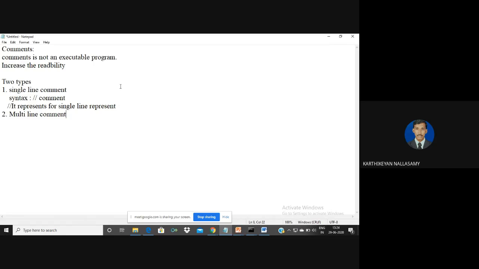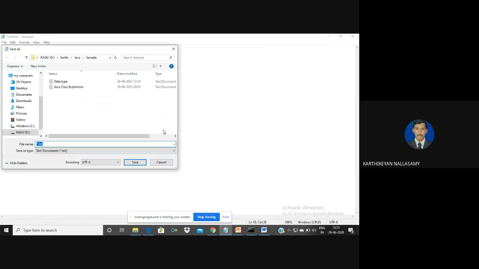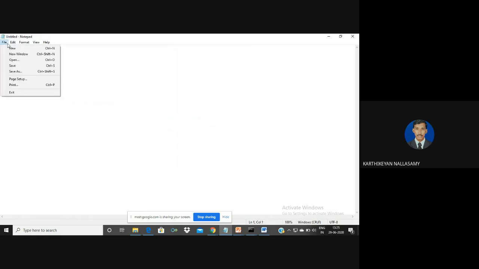And for a multi-line comment, we define the comment in more than one line. The syntax is slash star, and you define the comment over any number of lines, and you end it with star slash. So this is called a multi-line comment. Here I am going to explain the concept of comments with the help of a simple example program.